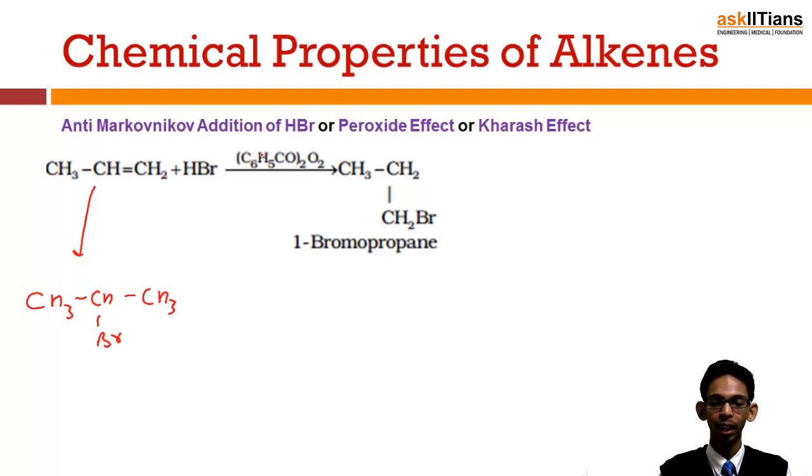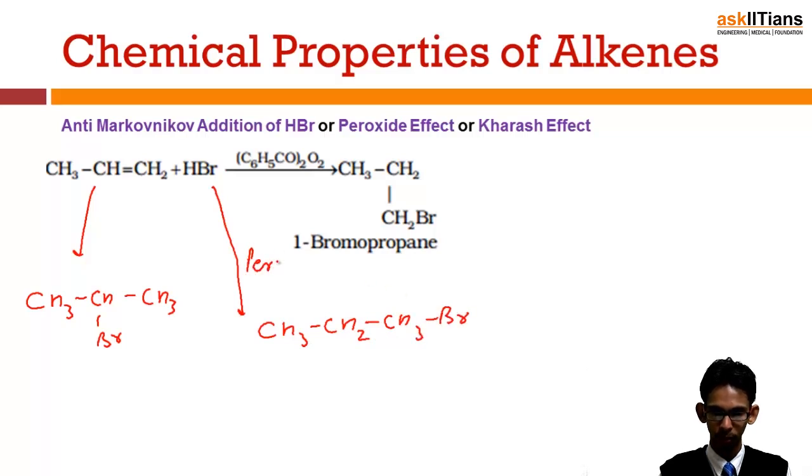But when we add peroxide to this reacting mixture, the major product is this, CH3, CH3Br. This is the effect of peroxide. So now the question comes, why does the peroxide change the product? This one becomes the major product now.